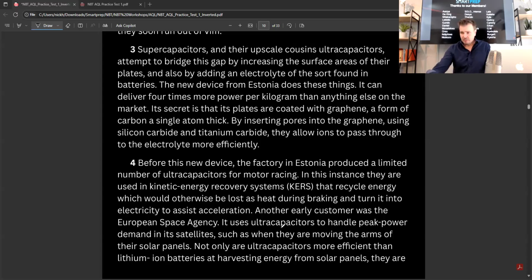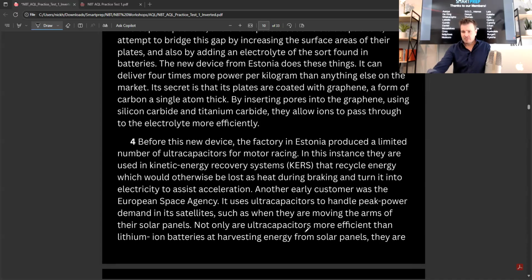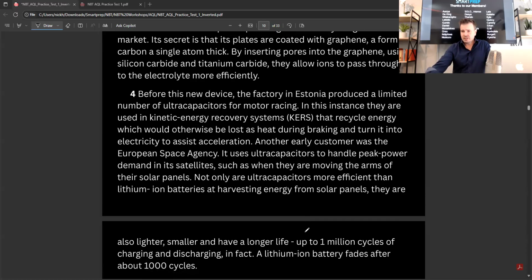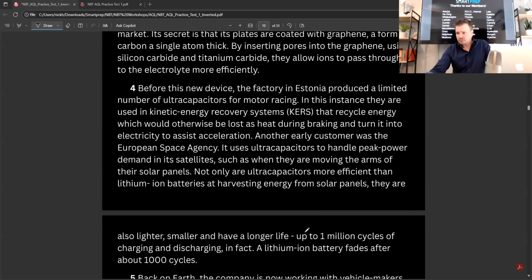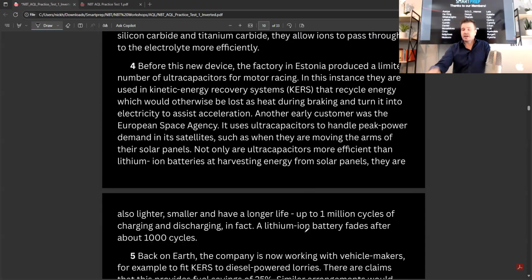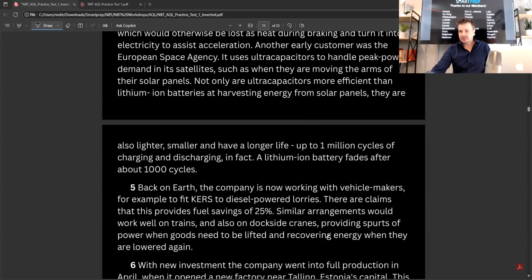It uses ultracapacitors to handle peak power demand in its satellites, such as when they are moving the arms of their solar panels. Not only are the ultracapacitors more efficient than lithium-ion batteries at harvesting energy from solar panels, they are also lighter, smaller, and have a longer life, up to 1 million cycles of charging and discharging. In fact, a lithium-ion battery fades after about 1,000 cycles.